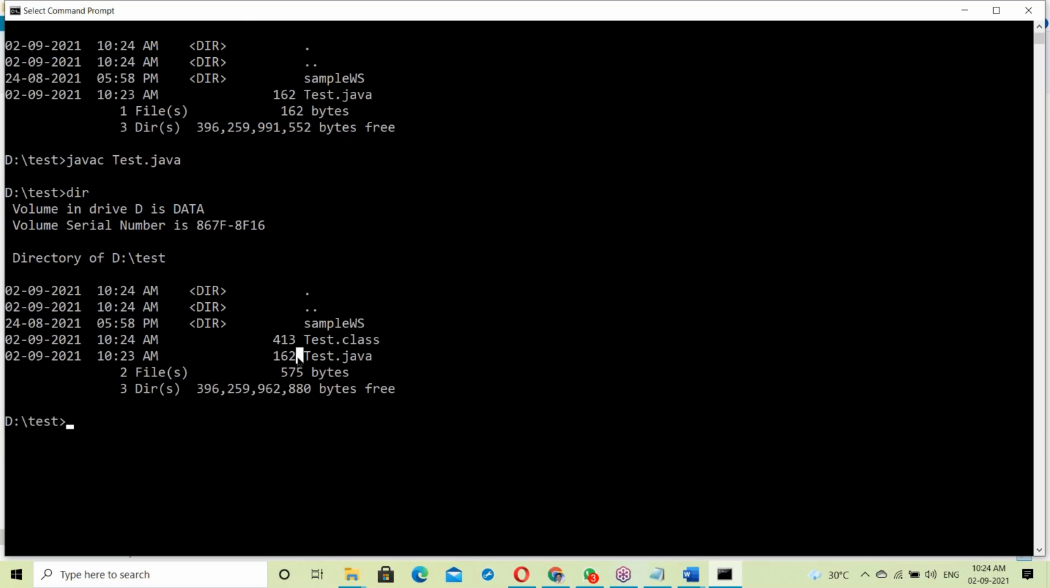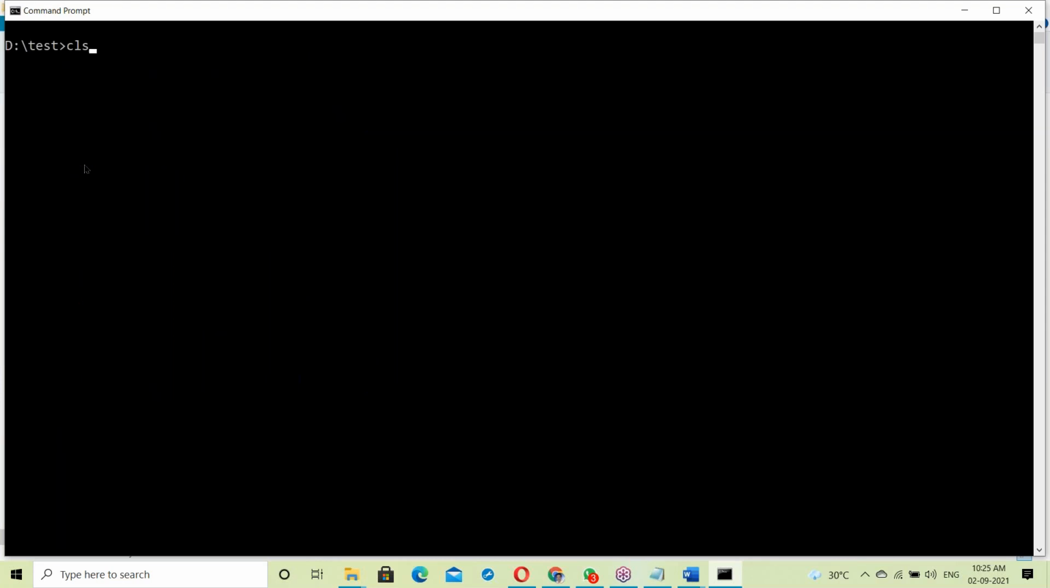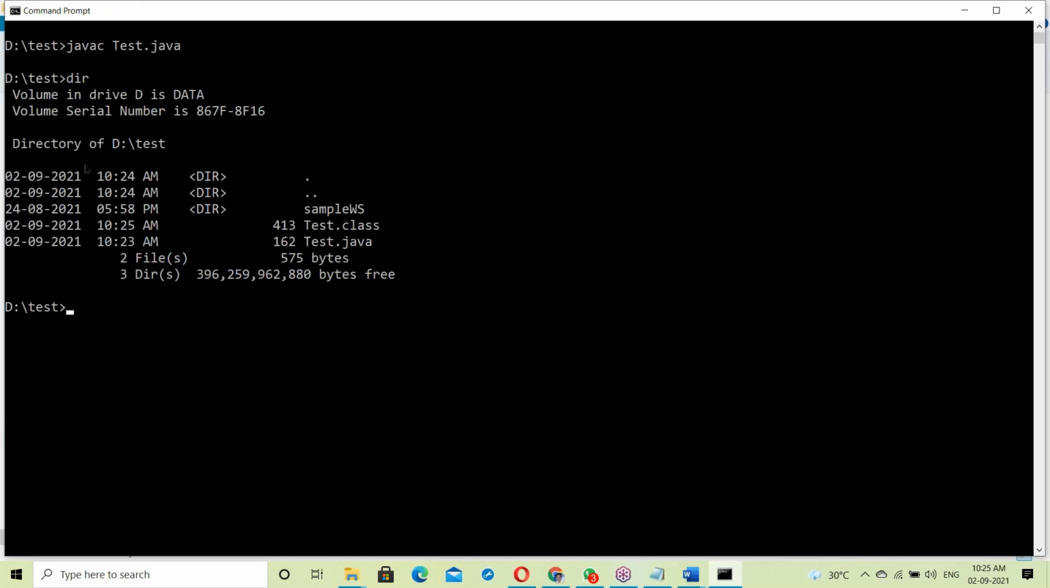Yes, in test.java no errors, so the test.class file is generated. So this is the Java compiler. Java compile role is this. So compiling a Java program, javac test.java. After compilation, the result file is the test.class file.